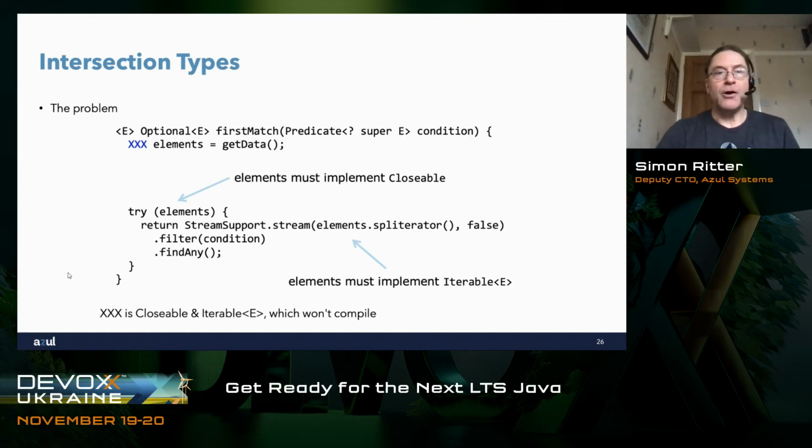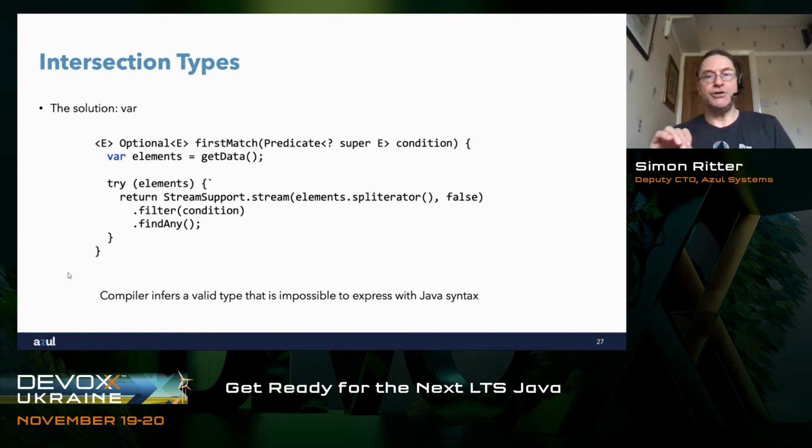What we can do now, though, is use var, because var will allow the compiler to infer a type. And this is one of those really nice things, because we have the idea of non-denotable types in Java. We can define a set of types in the language, but the JVM can actually understand more types than you can express in the Java language.